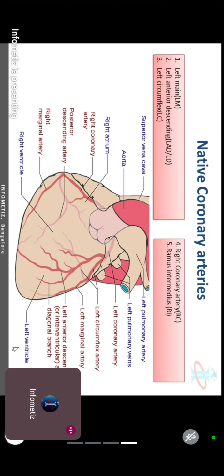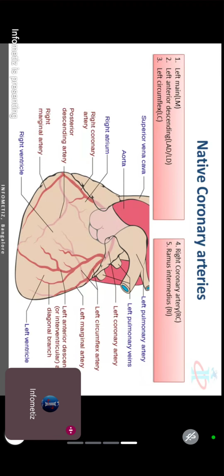Now, just imagine these 5 coronary arteries are carrying blood to the heart muscle. Not imagine, this is actually real. What happens if any artery gets blocked? Like in your home, there are 5 roads to come, and 5 guests are coming, one from each road.